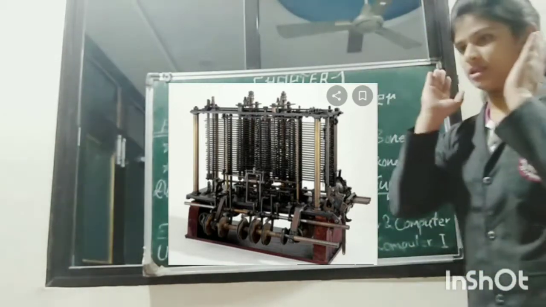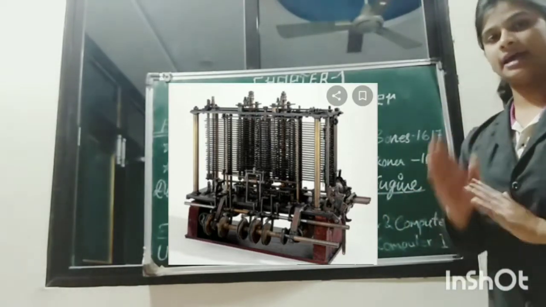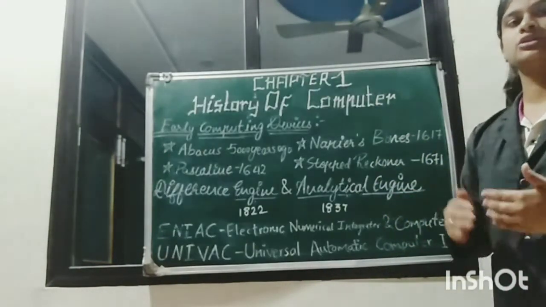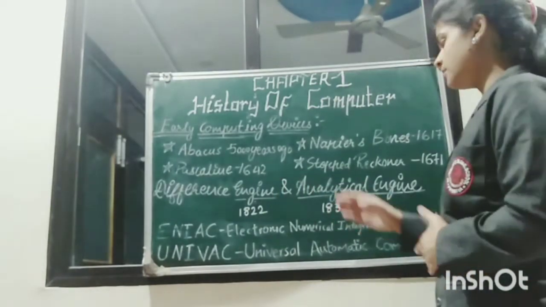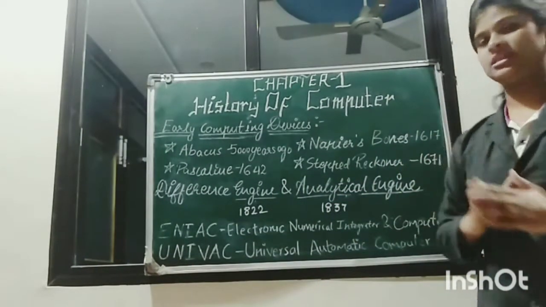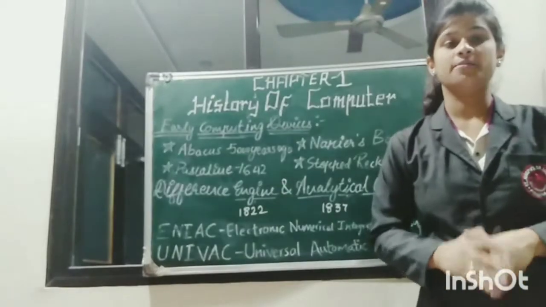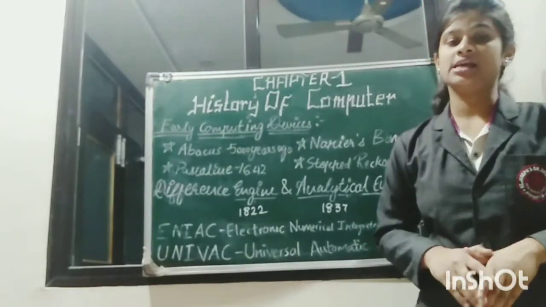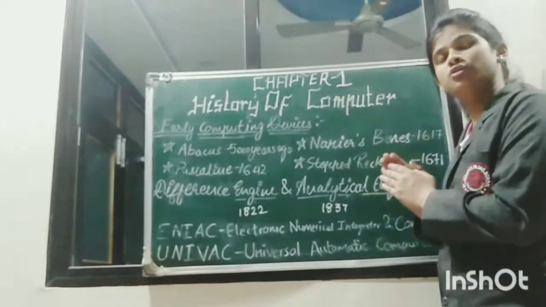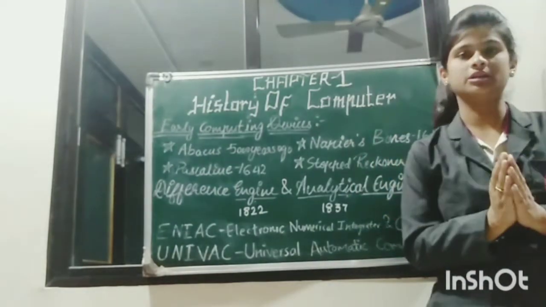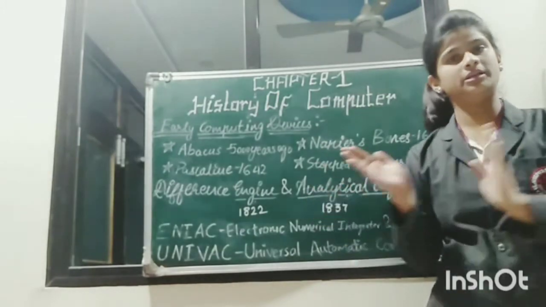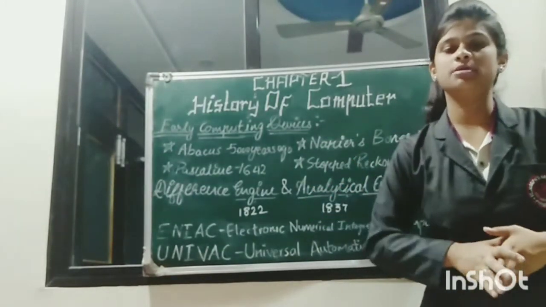So he thought about that idea and then worked on it. Then in 1837, the analytical engine was invented. The analytic engine is the foundation of the modern computer, meaning the modern computer and the analytic engine are very similar.